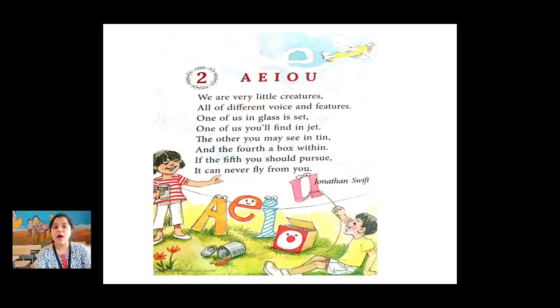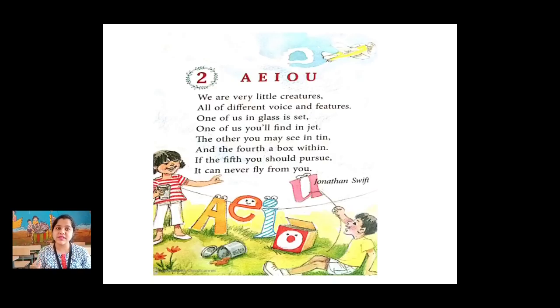Now I want you all to repeat this poem after me. A-E-I-O-U. We are very little creatures, all of different voice and features. One of us in glass is set.